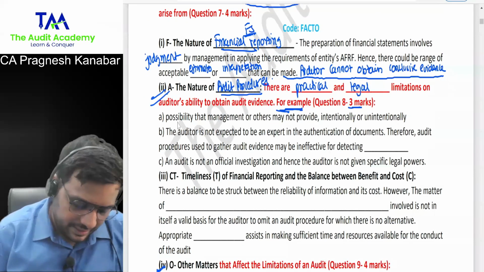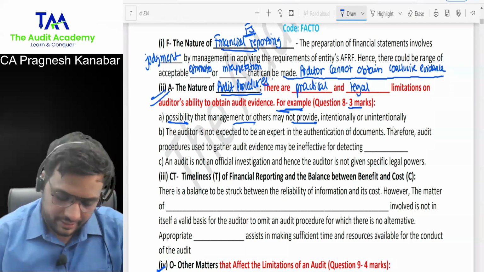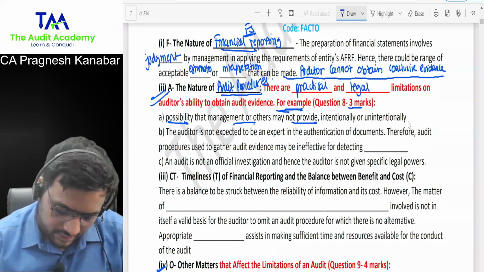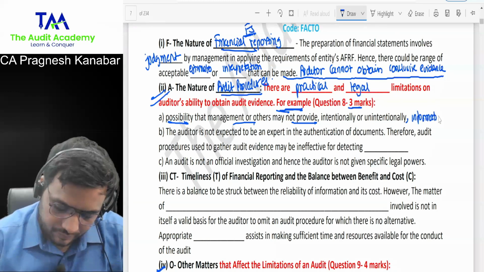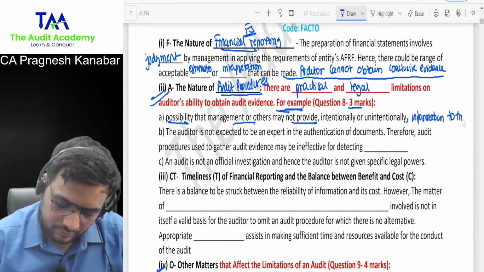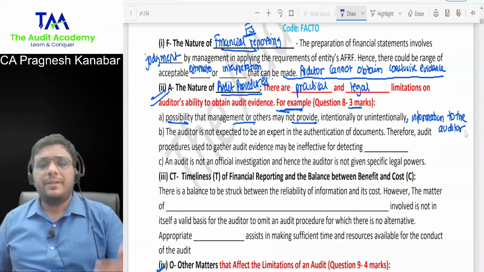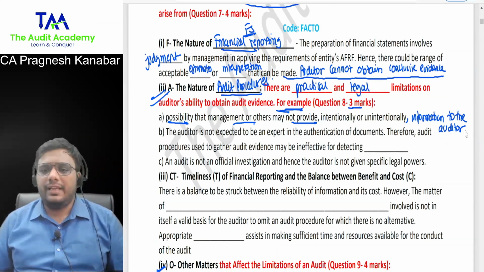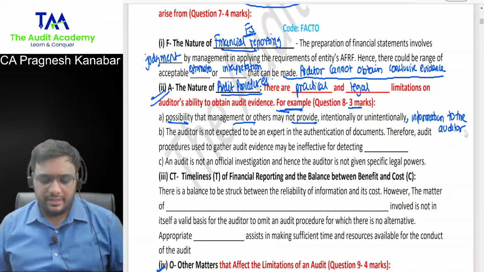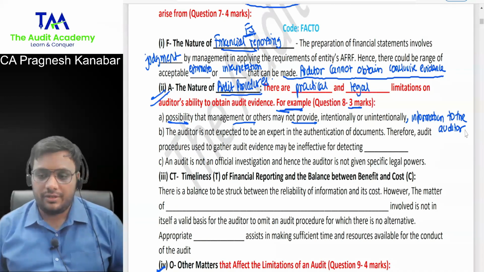First, there is a practical possibility that management or others may not provide, intentionally or unintentionally, complete information to the auditor. Sometimes people don't provide complete information. And we are not going there like CBI officers, no. We are not raiding them. We have to talk so peacefully with them. So the possibility is that management or others may not provide complete information to the auditor.